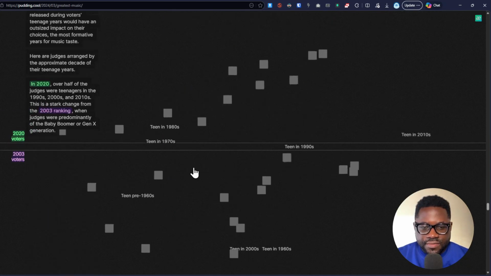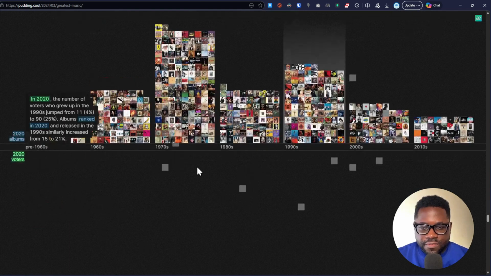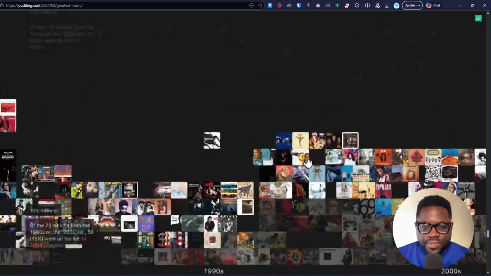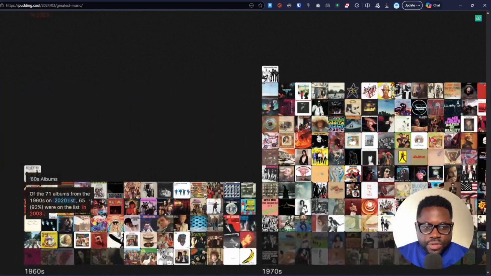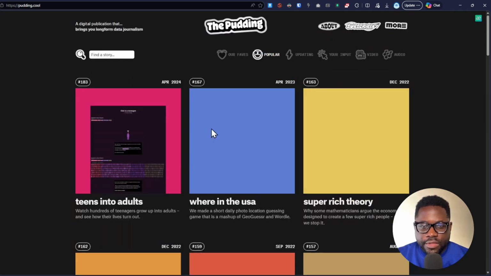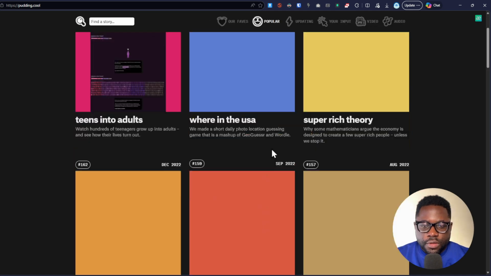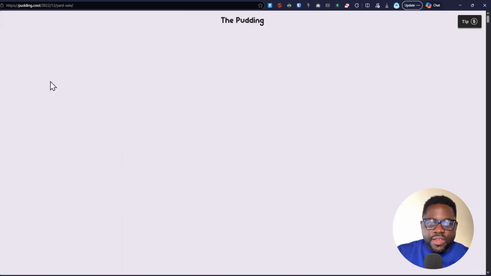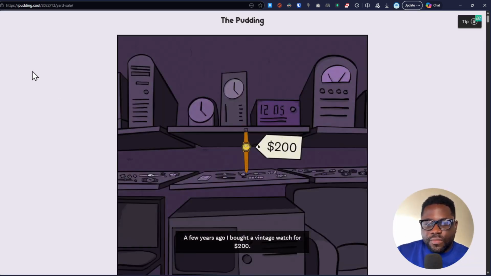You can see the data, and the website is very fast, very seamless. So you can see every story. If we come back now, every story has its own custom animation. It has its own information. So for example, let's go with the most popular stories. You have teens into adult, where in the USA, super rich theory, while some mathematicians argued the economy is designed to create a few super rich people. All right, so let's check out this one and see what it proposes to us as animation. So this is a very cool website. It comes with these custom animations and it's very nice.